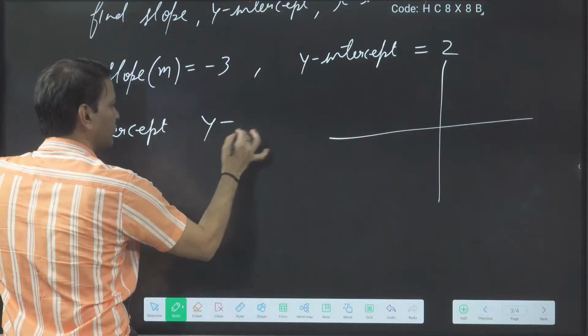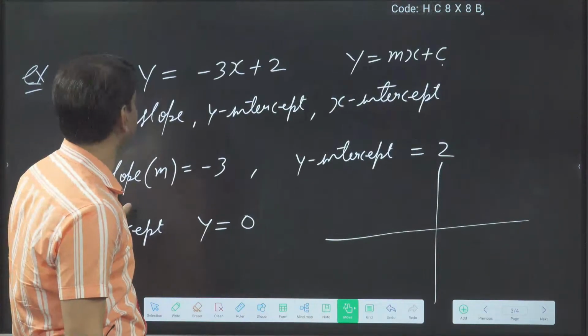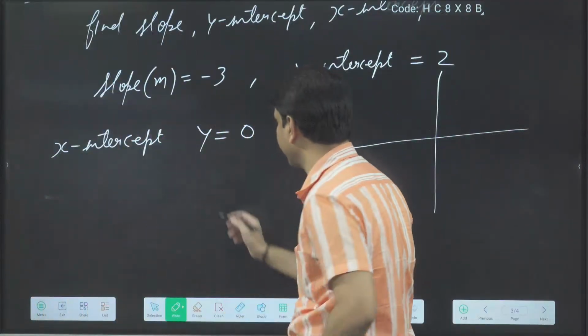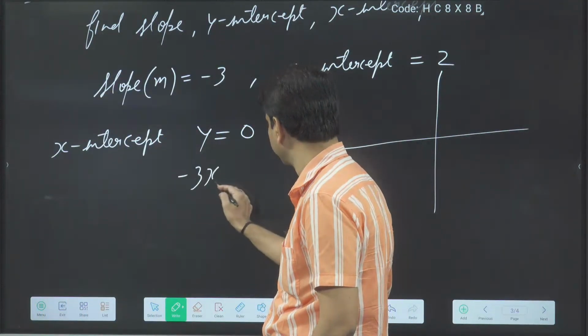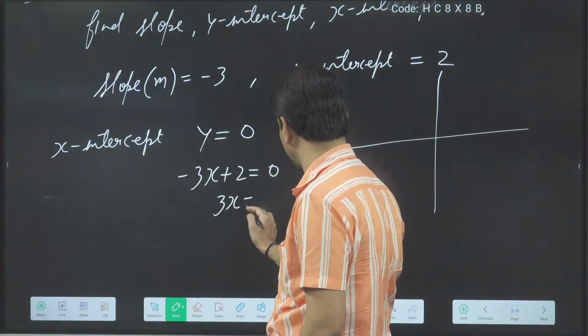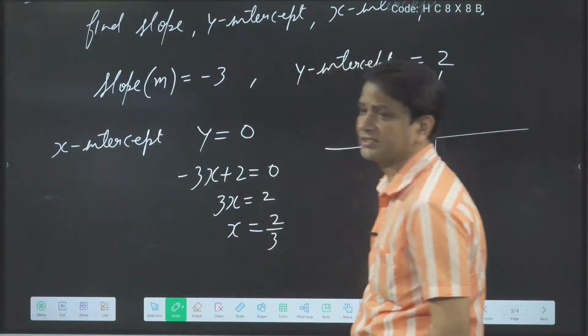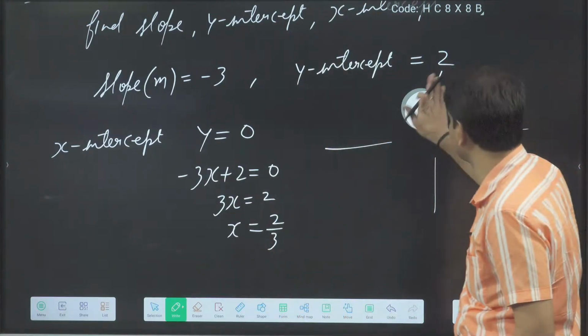For the x-intercept, y is equal to 0. Put y is equal to 0 in the equation. If I am putting y is equal to 0, I will get minus 3x plus 2 is equal to 0, then 3x is equal to 2, then x value, what did we get? 2 by 3. So the x-intercept I got is 2 by 3, and the y-intercept we got is what?